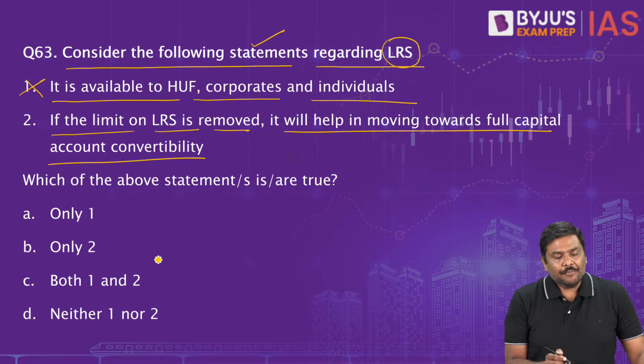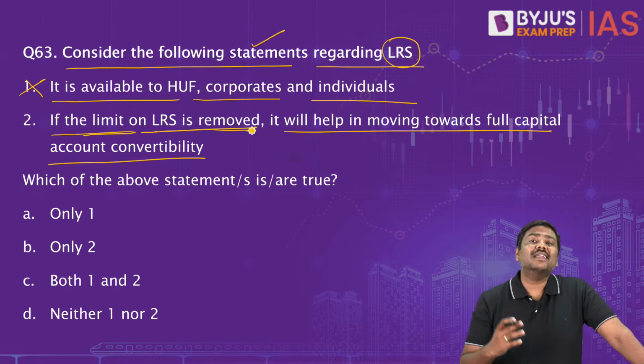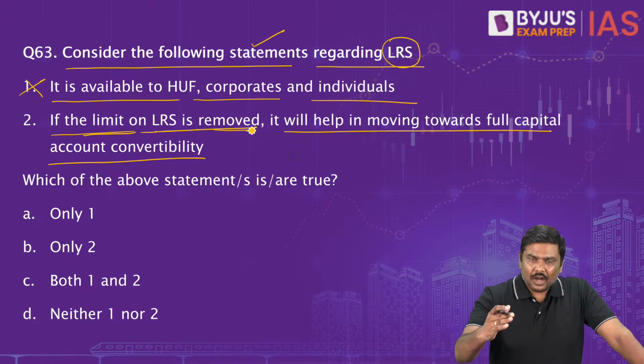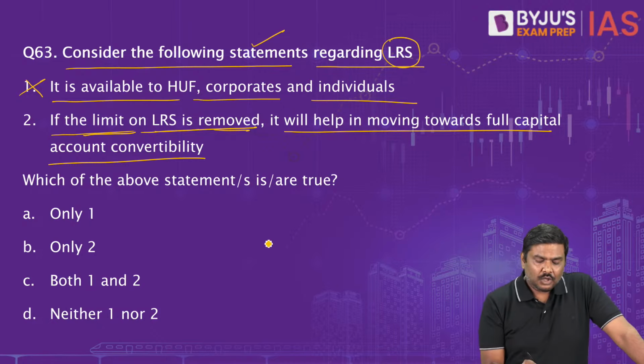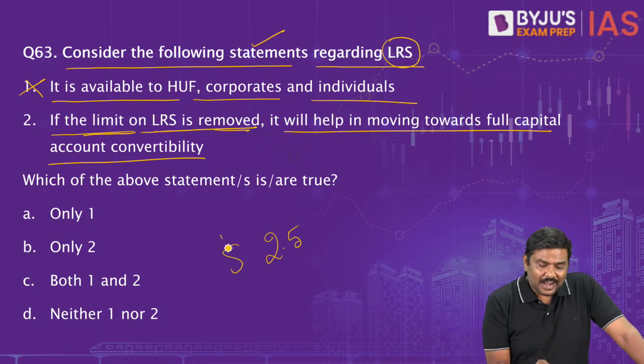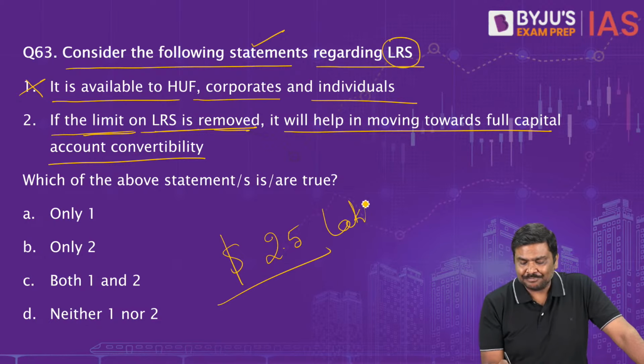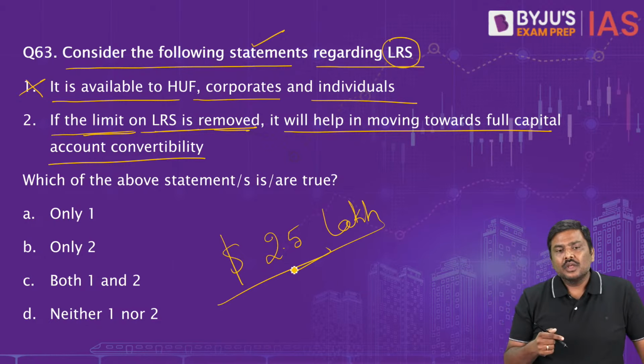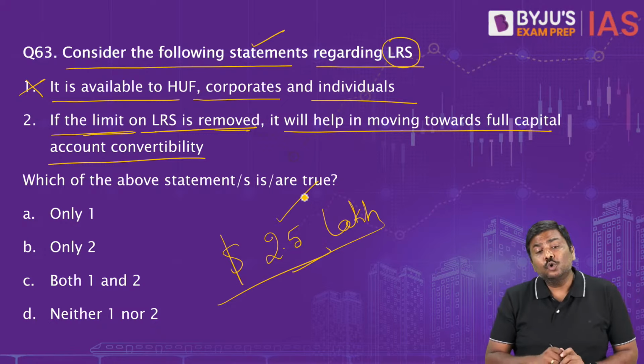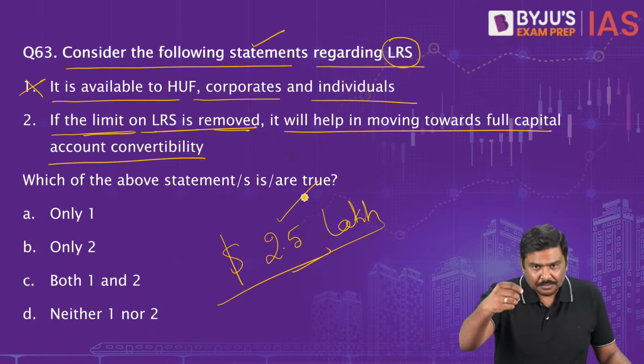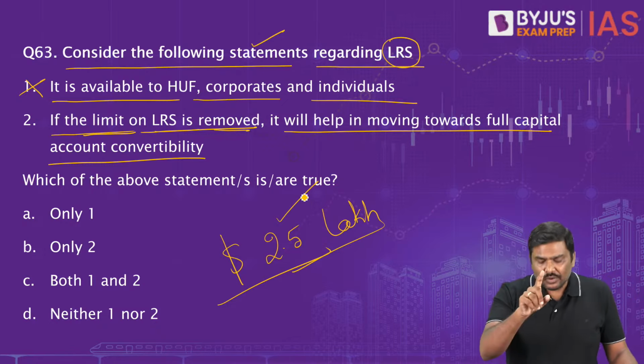Done? Now, if the limit on LRS is removed, what do you mean by that? Until now, without any approval, you are allowed to take up to $2.5 lakh per annum. Now have a look at this.